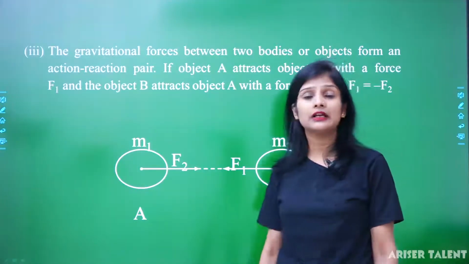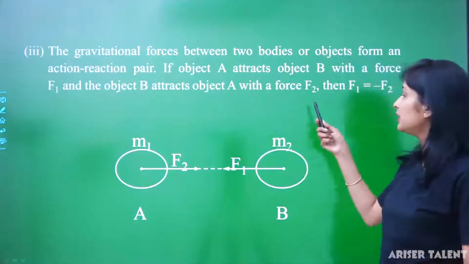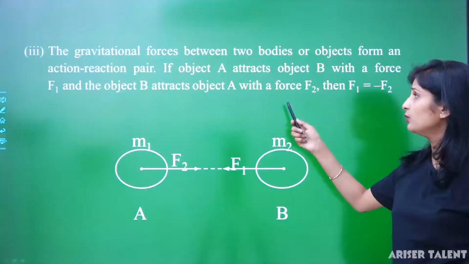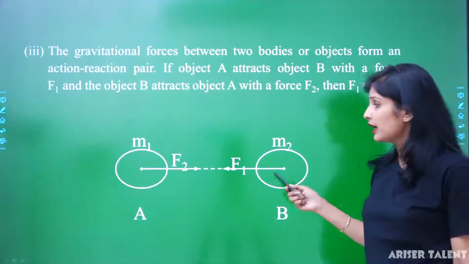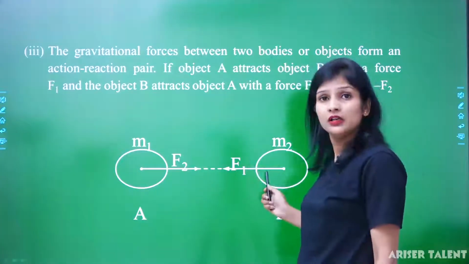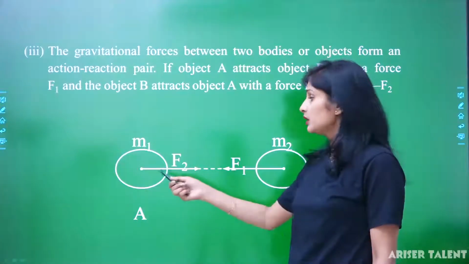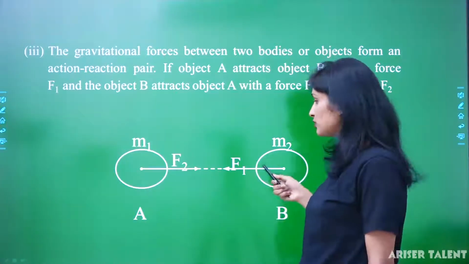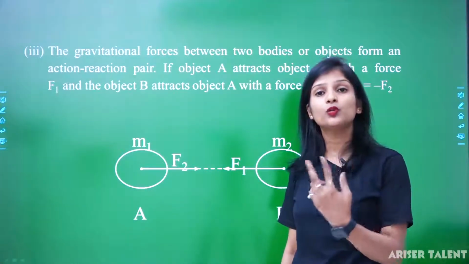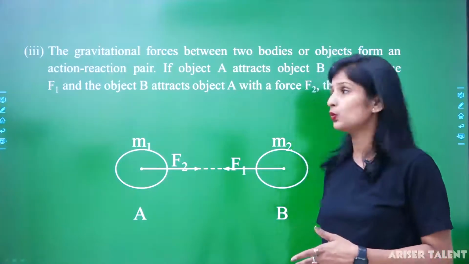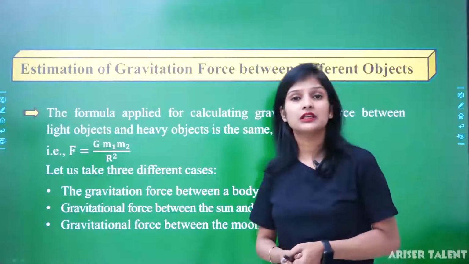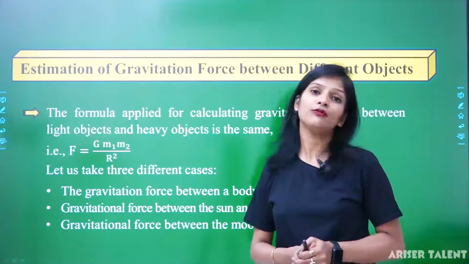forms an action and reaction pair. If object A attracts object B with a force F1 and object B attracts A with a force F2, then we can say F1 will be equal to F2. You can see there is a body A and a body B, with masses M1 and M2. The force F2 is applying and the force F1 is applying. So according to the universal law of gravitation, both forces will be equal, that means F1 will be equal to F2. So, this is the basic characteristics of universal law of gravitation.